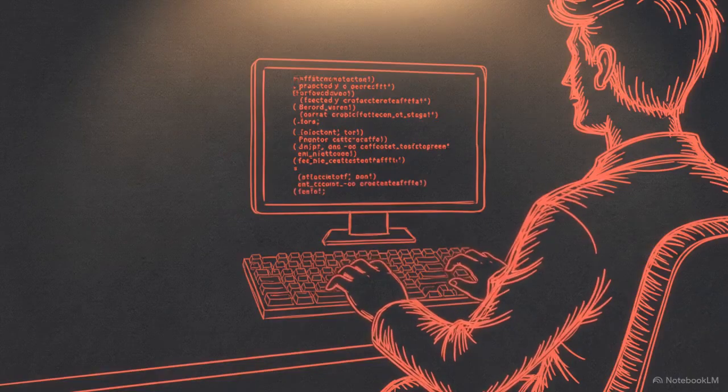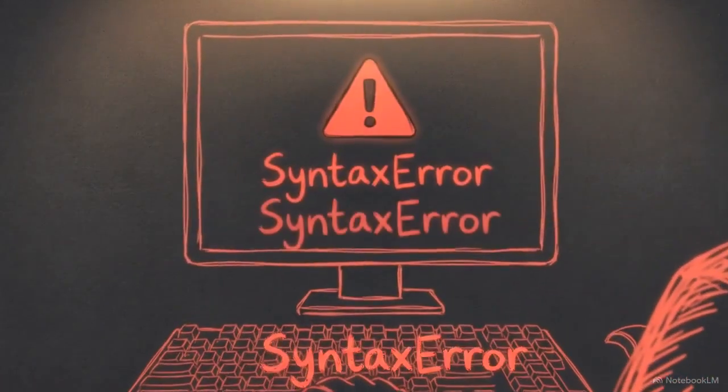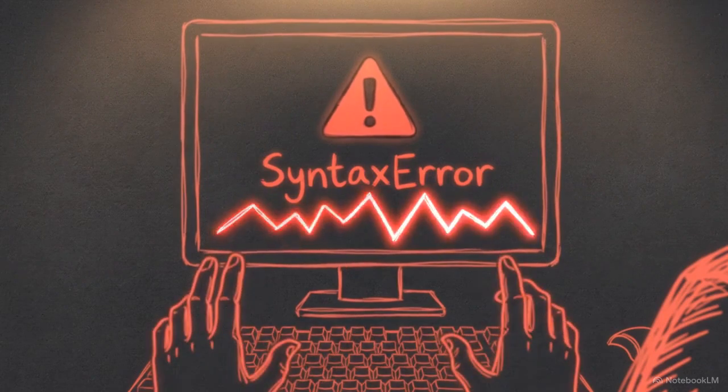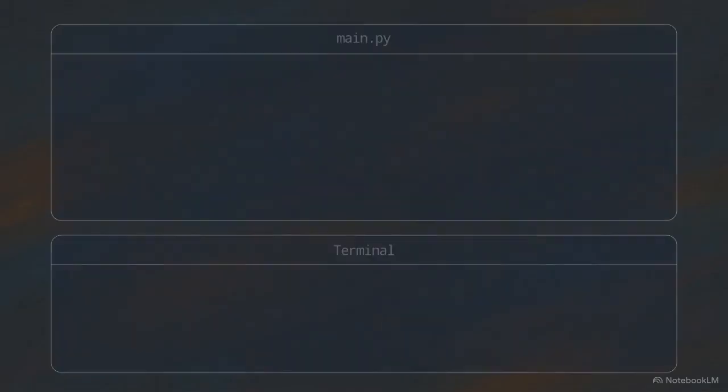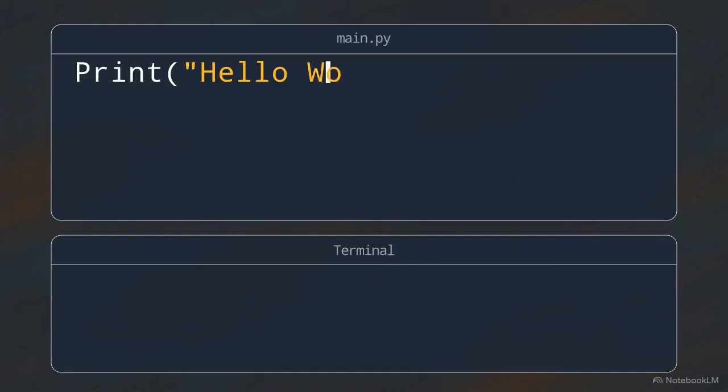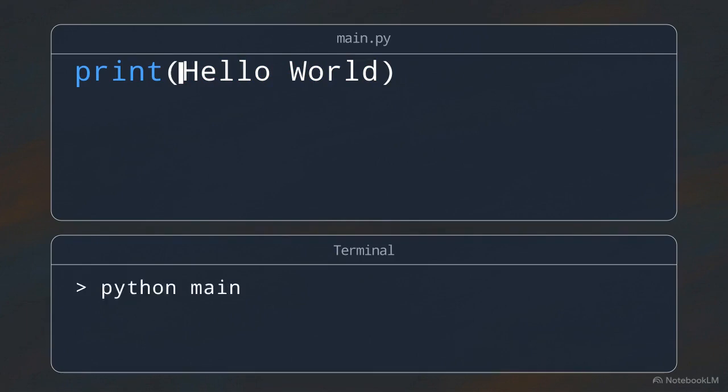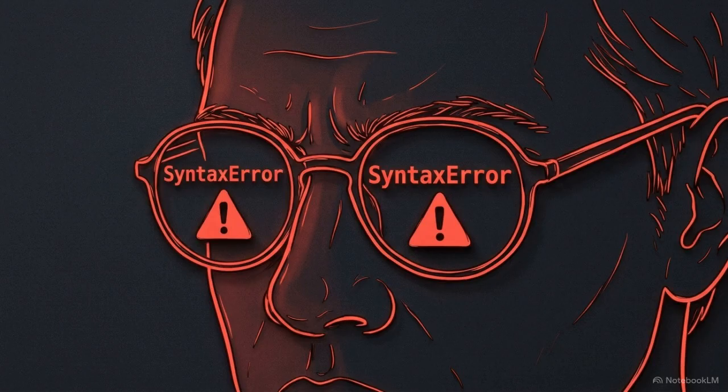When syntax rules are broken, the translator halts the process to prevent system errors and generates an error message instead. First failure point, violating case sensitivity. Capitalizing the P in print triggers a red error line. The machine rejects the unknown command. Second failure point, stripping away protective quotation marks. Without them, the machine misinterprets "Hello World" as a command, causing an immediate syntax error. Errors are simply the machine's requirement for perfect grammar. They provide the feedback needed to fix the instruction.